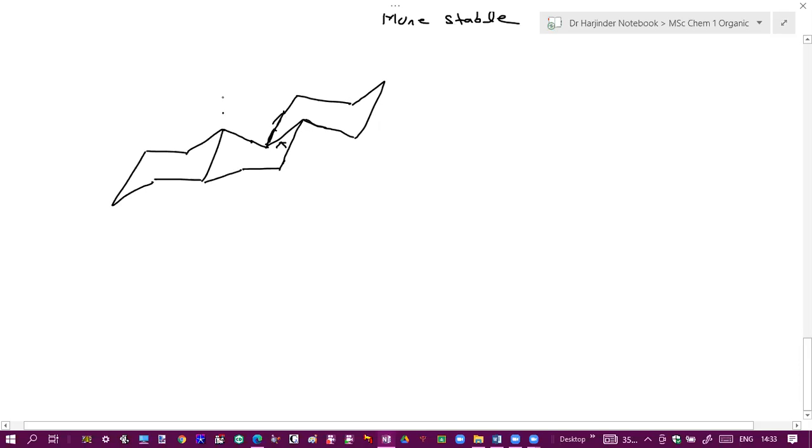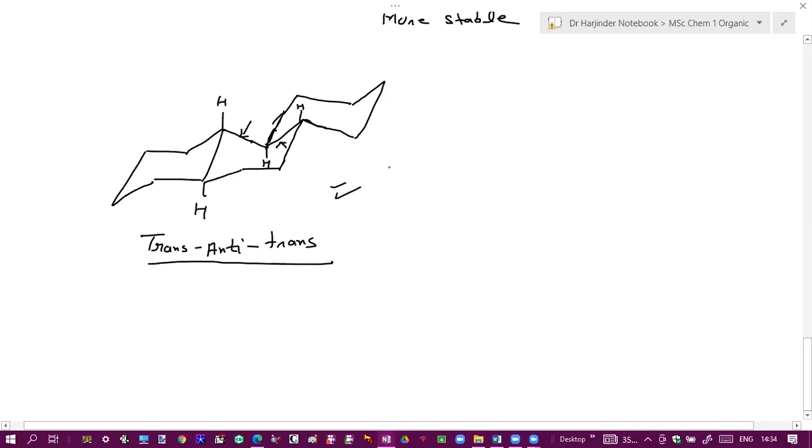So here 2 remaining axial hydrogens are there. Here also, this is an axial hydrogen and this is an axial hydrogen. So what is its configuration? At this junction, both hydrogens point in opposite directions, so it is trans. At this junction, syn or anti? Anti. And here they are trans.